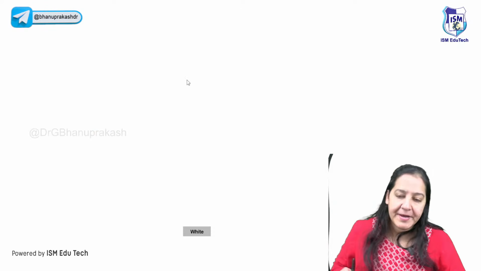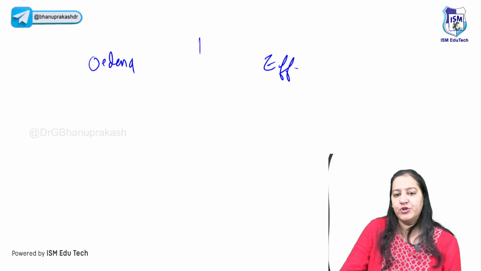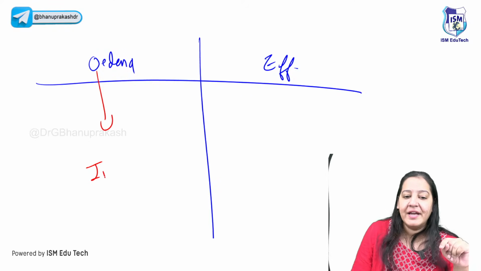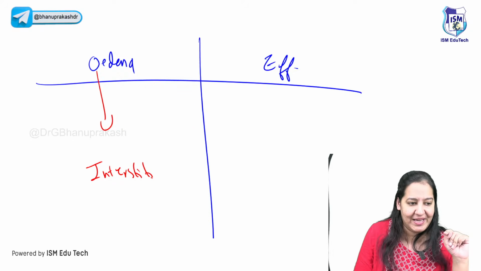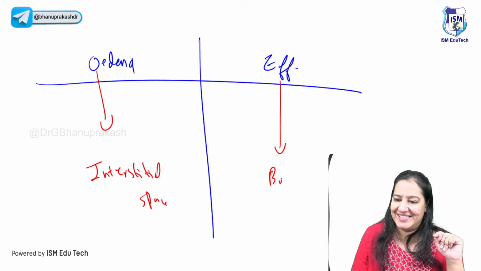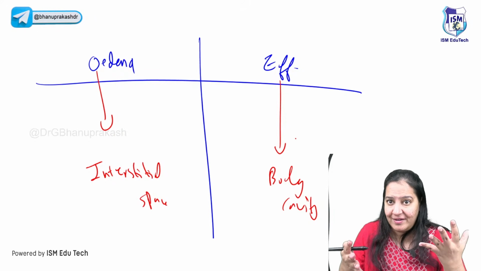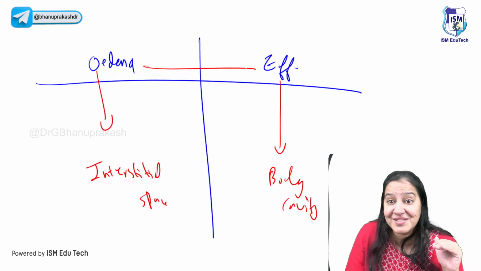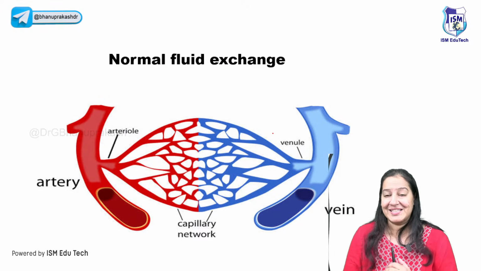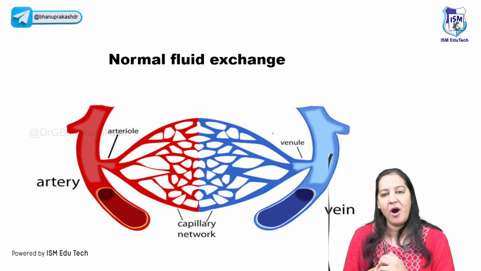Give me a thumbs up. So can you define edema for me? Can you define effusion for me? Can you define the two things? Edema is accumulation of fluid in the interstitial space, right? And effusion is accumulation of fluid in the body cavities. But accumulation of fluid is common in both of them, so the pathogenesis is common in both. Say yes, got it? So I will tell you the pathogenesis: how does edema or effusion occur? You may get a question on either edema or effusion.